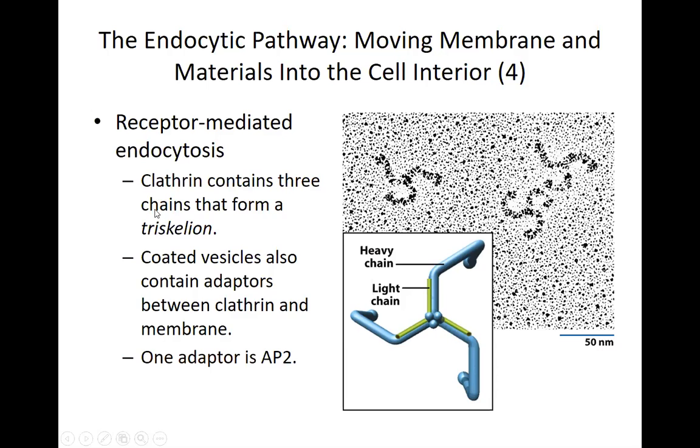The triskelion shape of this clathrin allows the clathrin to bind to an adapter. Again, we've come across several adapters so far. GGA was one of the adapters. And in this case, the adapter is called AP2. I don't expect you to remember what these adapters are. I just want you to appreciate how the process of endocytosis is happening.